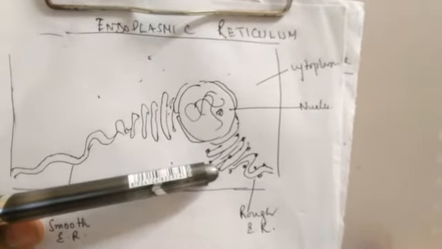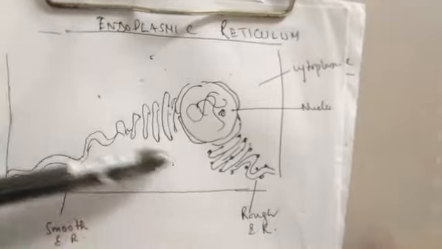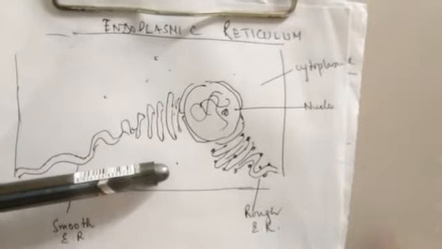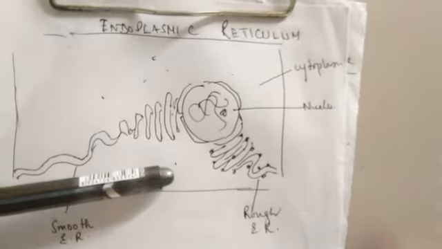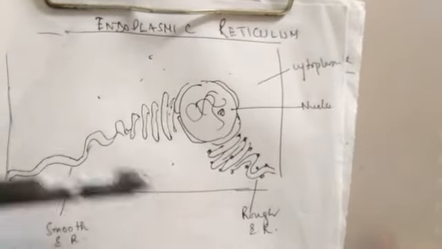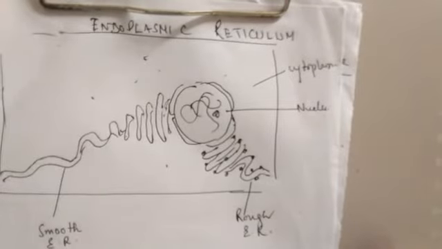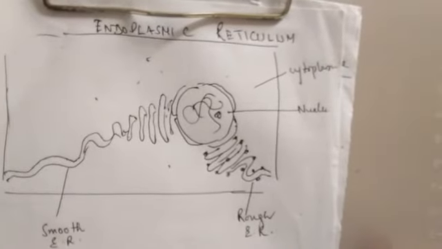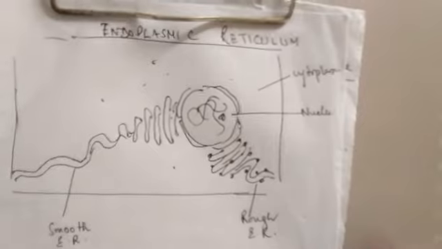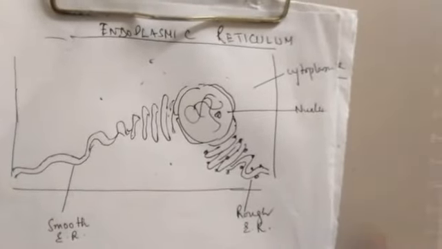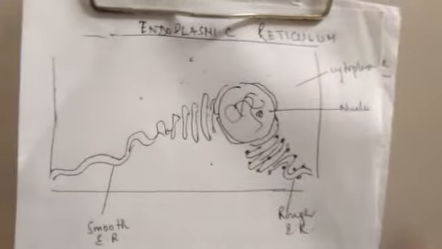In muscles, the endoplasmic reticulum is called sarcoplasmic reticulum, and in nerves, Nissl granule formation is associated with the endoplasmic reticulum. So this is about the endoplasmic reticulum.